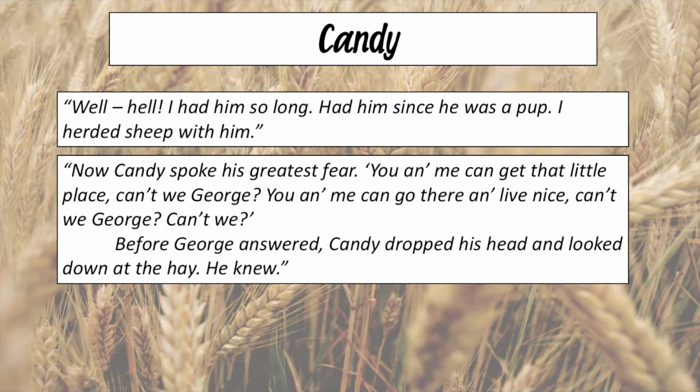Candy, obviously a very sad character in Of Mice and Men. At the beginning, he's not lonely in the sense that he has his dog. So he says, "Well, hell, I had him so long. Had him since he was a pup. I herded sheep with him." It's interesting that they herded sheep together. So when they were of value to the farm, the dog herded sheep, Candy had both hands and he was able to work, they were valuable. Now Candy's getting old and isn't able to work and the dog can't work.